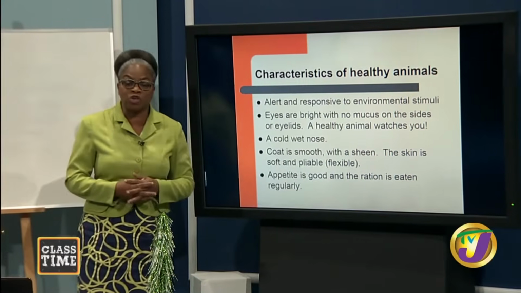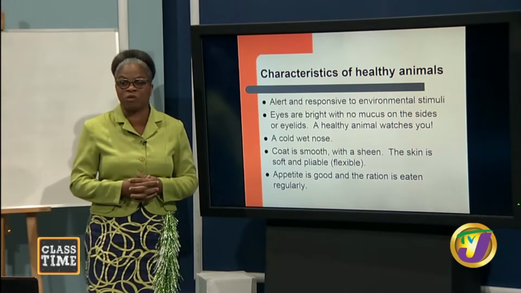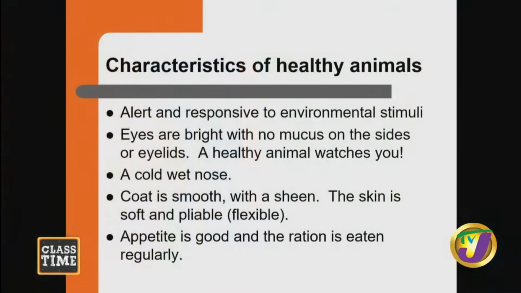So as agricultural practitioners, students and farmers out there, when you go to look at your animals, we have to be able to identify or to see if our animals are healthy or not. How would we know if the animals that we are raising are healthy? The animals are going to be alert and responsive to environmental stimuli. The eyes of the animals are going to be bright with no mucus on the sides or the eyelids. And in Jamaica, we would refer to that as matter eyes. We don't want the animal eyes to look like that.